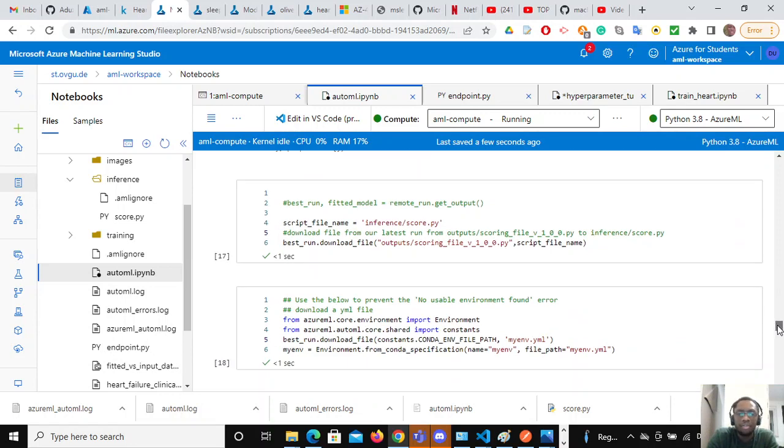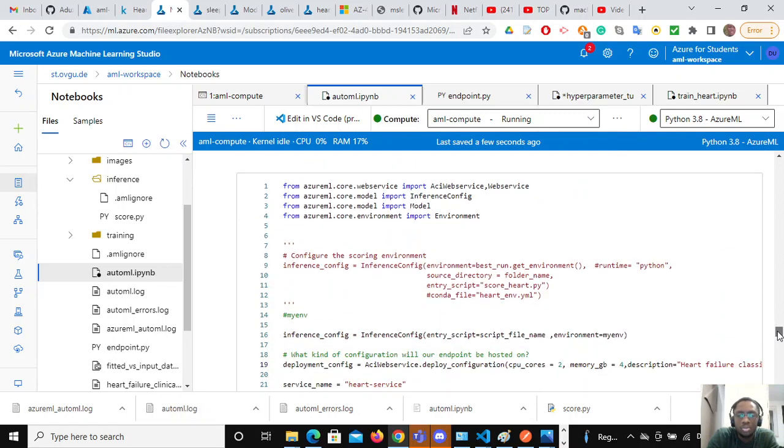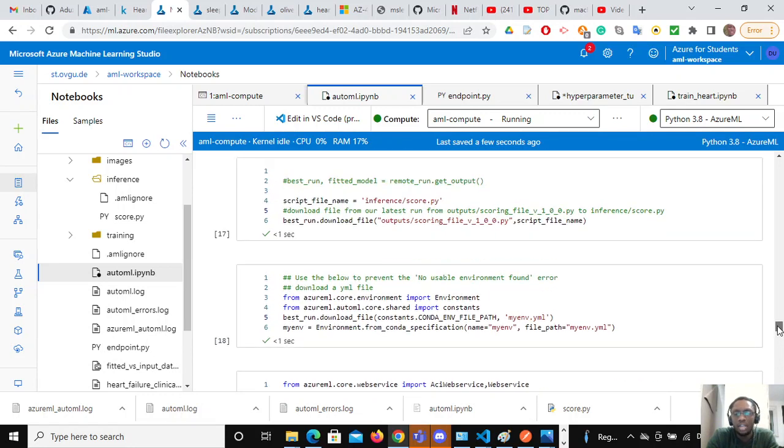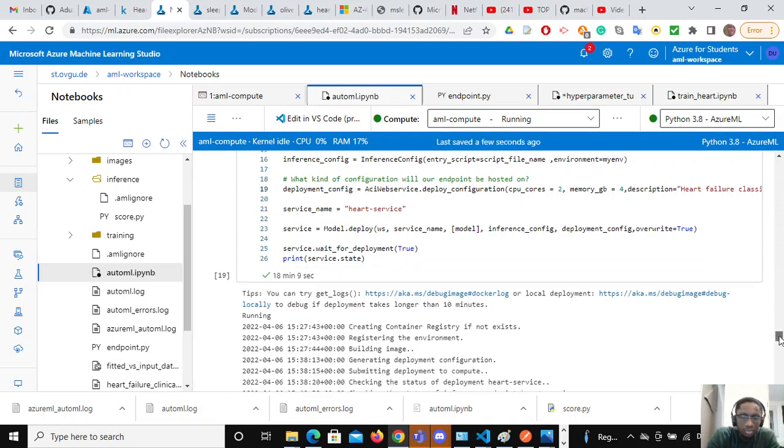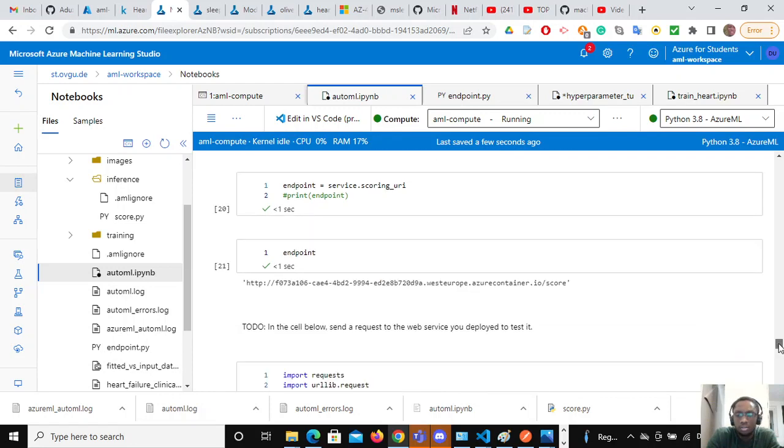Then I have to get some files ready. Using inference config actually helps. Inference config helps in configuring the deployment of the model to an endpoint. I got this actually from Azure, and I got the environment files the same way. From here, I now deploy my model after configuring the deployment settings, for example, the CPU cores as 2 and the likes of them. So after deploying this, I now got my endpoint.